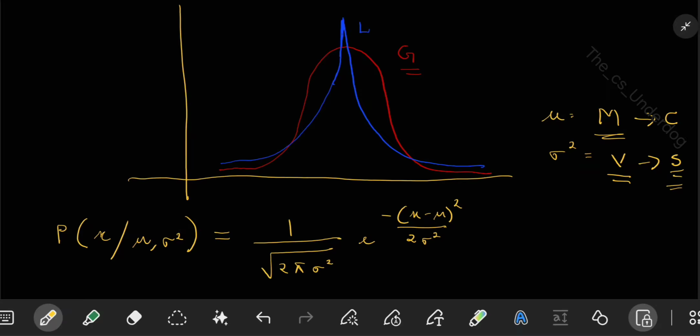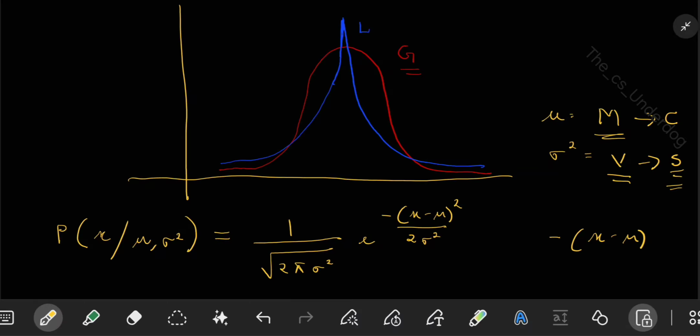Here I want to compare Gaussian and Laplace and see what the differences are. Only one thing I want you to note here is that in the probability density function of Gaussian, if I'm saying the error is Gaussian, then your error is falling off quadratically. That is because of this term (x minus mu) whole square. Here you can see the term minus (x minus mu) the whole square.